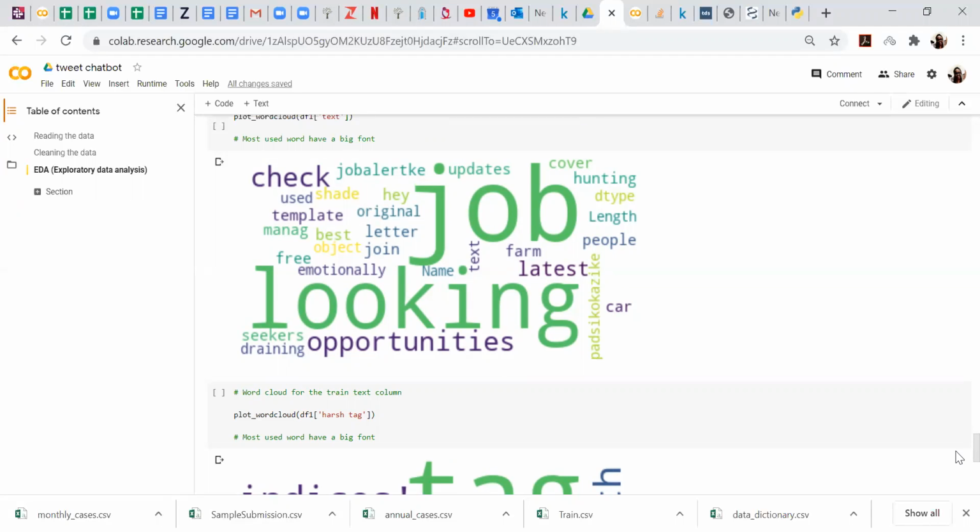If you're getting a lot of stop words like 'to' appearing, you just apply the stop word functions. For me, my word cloud had the main words: job, looking, opportunities, job alert, so mine was okay. But yes, you're right, the bigger the word, the more commonly it is used. Ideally, that's the rule.